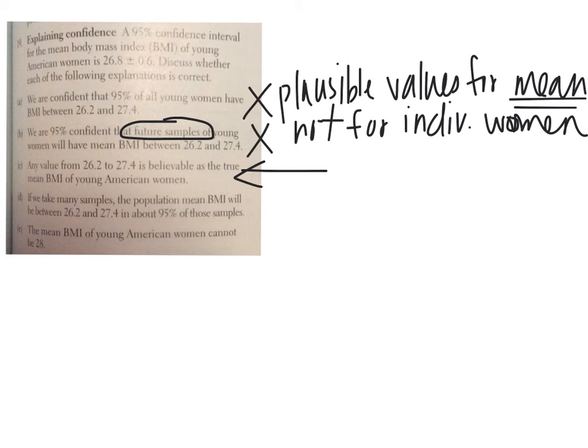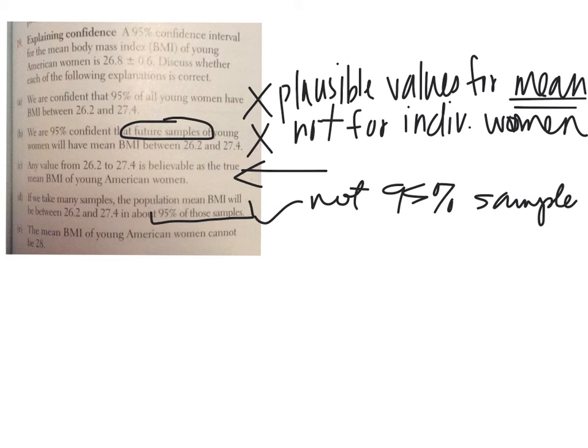If we take many samples, the population will be between here and here in about 95% of the samples. Again, that's not what we're saying. It's not 95% of the samples. It's saying that 95% of the intervals that are created by the samples will have the true mean. And this is not true either.